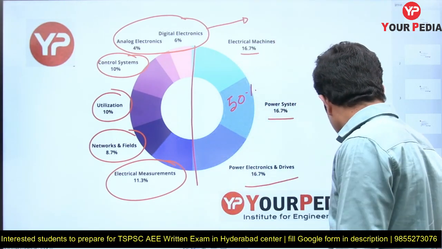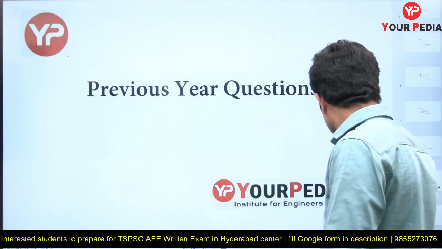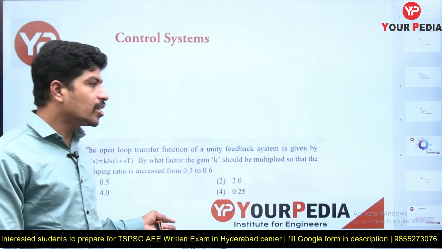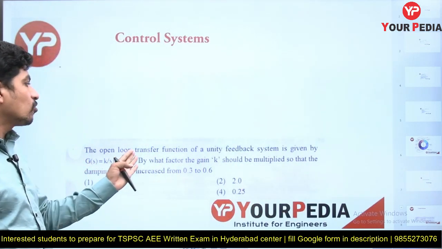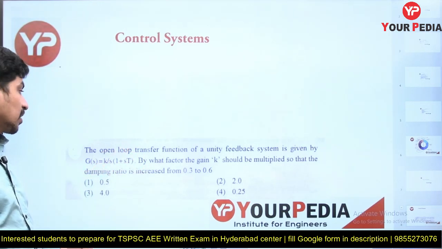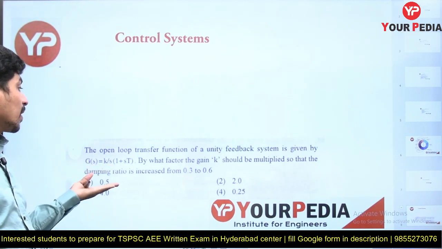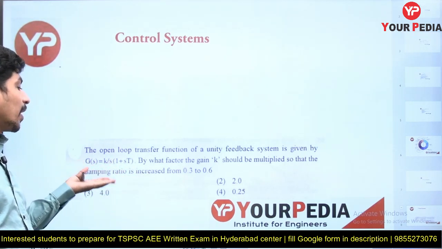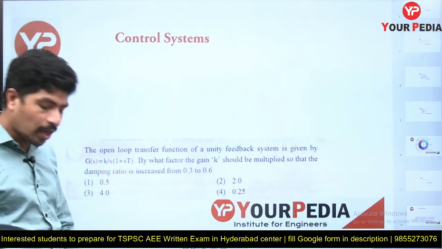So let's see which type of questions are asked, the previous year questions. I will be doing just a brief analysis. Read this question carefully. The open loop transfer function, this question is from control systems. The open loop transfer function of a unity feedback system is given as G(s) = K/(s(1+sT)). By what factor should the gain K be multiplied so that the damping ratio increases from 0.3 to 0.6?